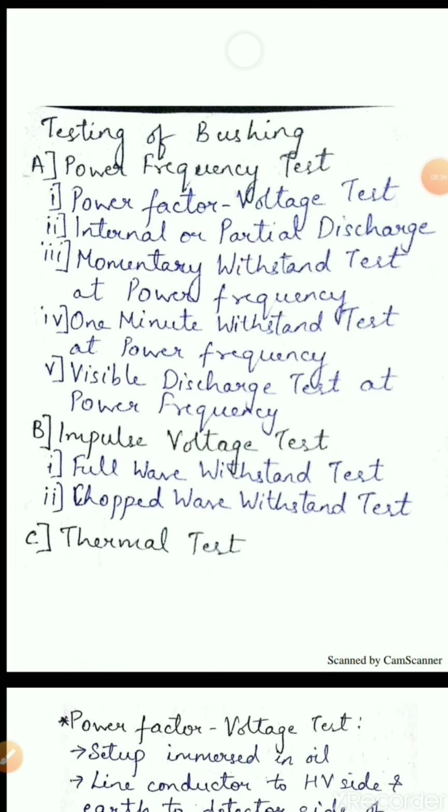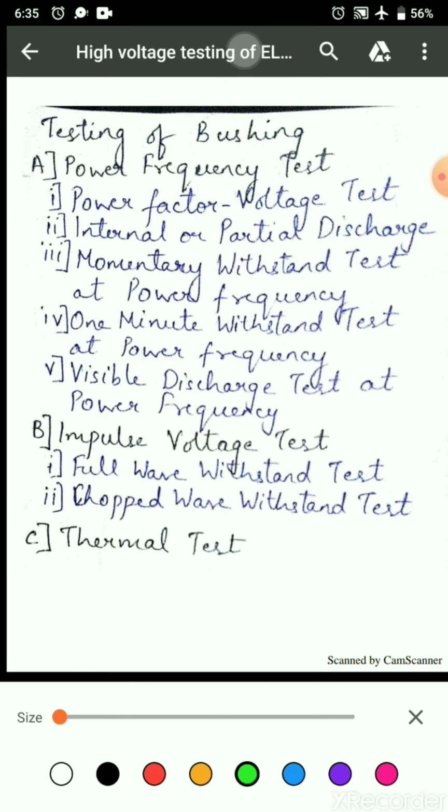Testing of bushing. The testing of bushing for overvoltages is carried out in 3 methods. First, power frequency test. Second, impulse voltage test. Third, thermal test.